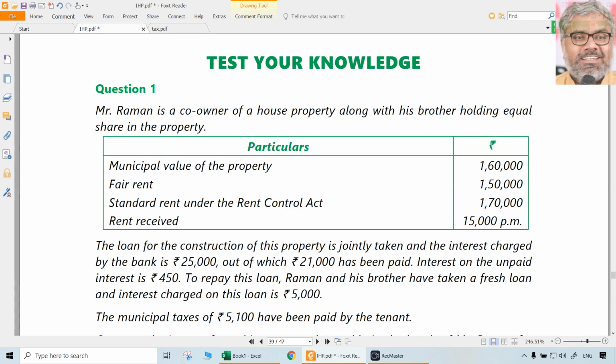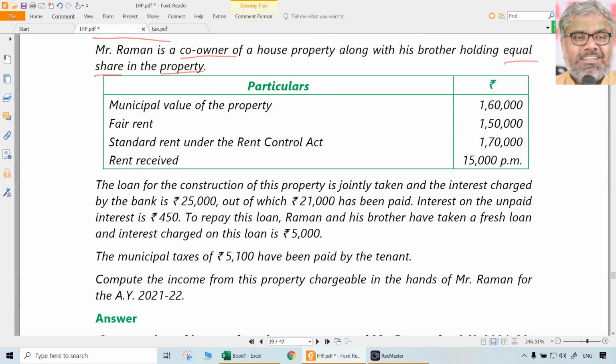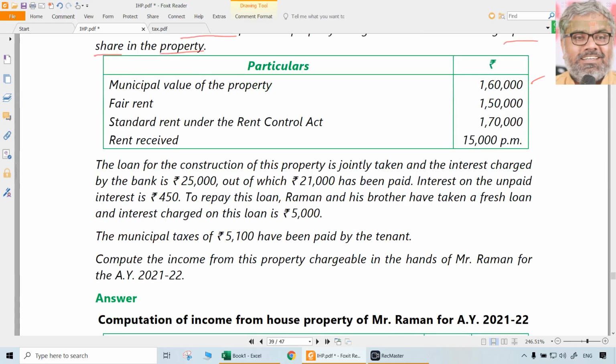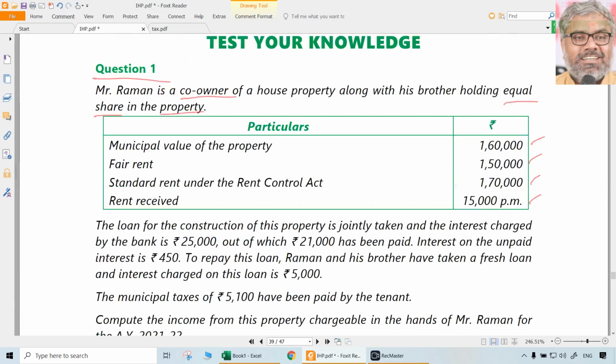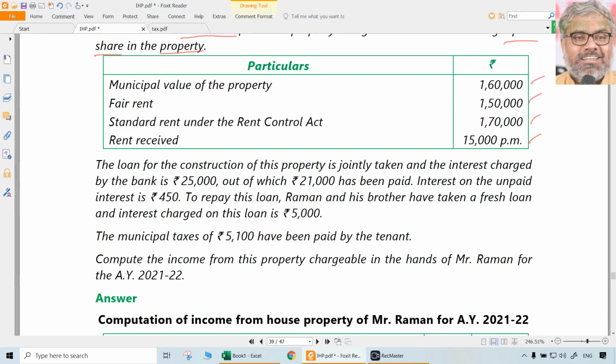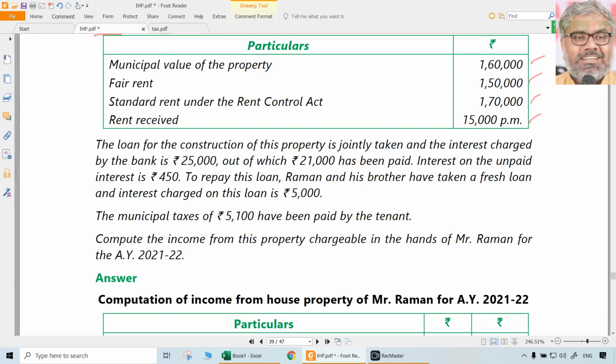Question number 1. Raman is a co-owner of a house property along with his brother, holding equal share in the property. Equal share. Okay. What is the municipal value of the property? That is 1,60,000. Fair rent is 1,50,000. Standard rent is 1,70,000. Rent received is 15,000 per month. This is for the entire property. You have to understand, it is not only his share. So he has an equal share, but the entire property has these details.